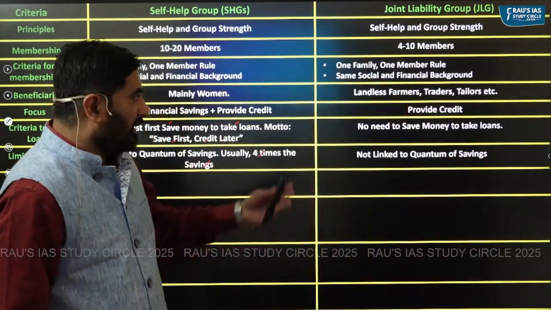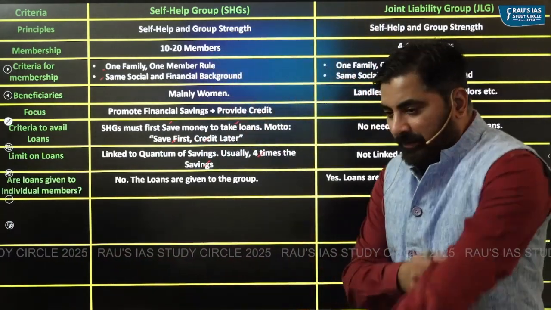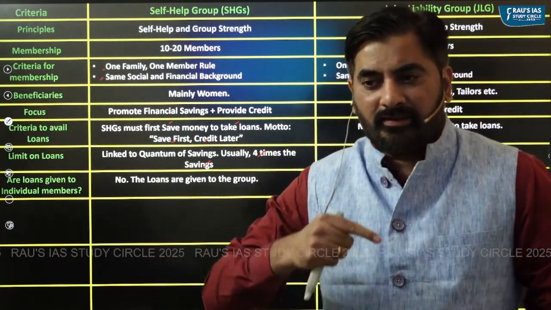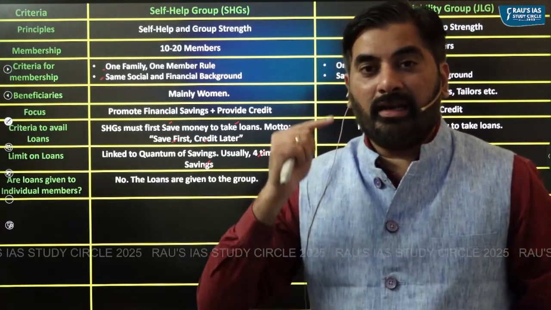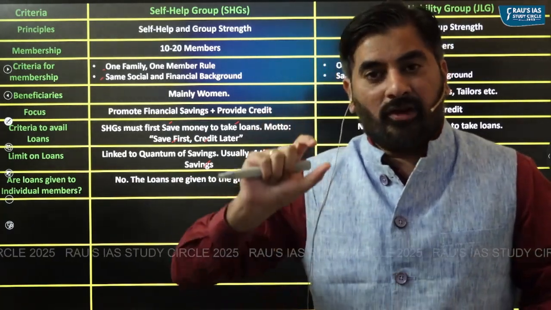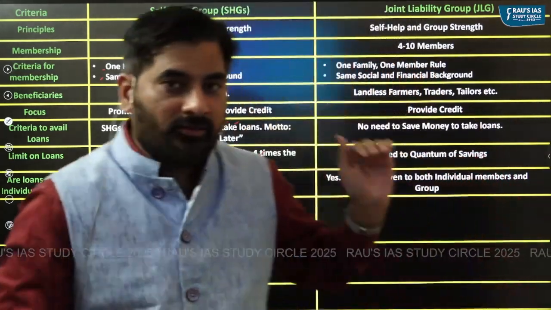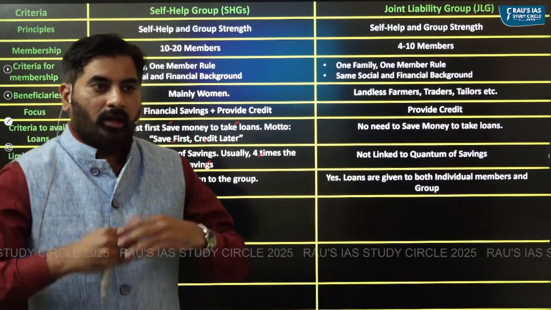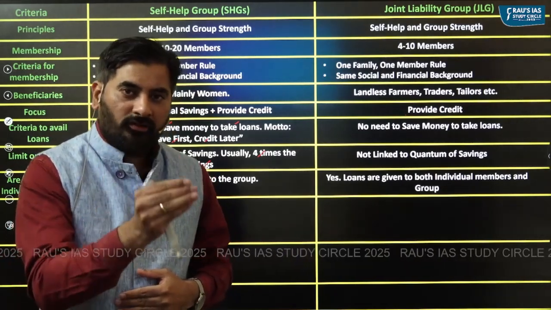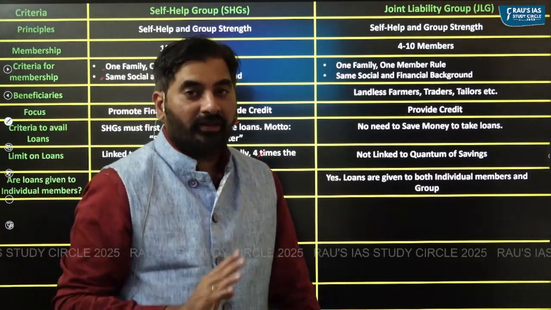But there's no such thing as far as joint liability group is concerned. Next, one of the most important differences between these two is that in case of SHGs, banks will never ever give loans to individual members. Banks will always give loans to SHG as a group. But in case of joint liability group, the loans can be given to individual members also, and the loans can be given to the group as a whole. That is one major difference.